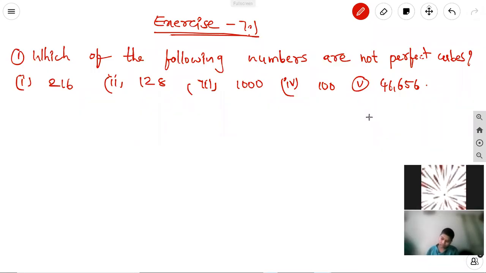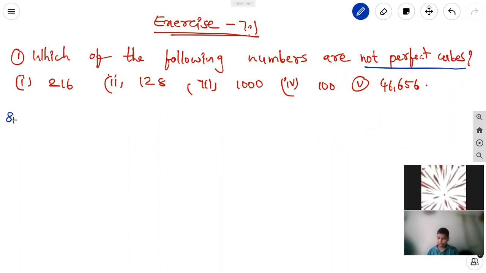Let us discuss some problems on cubes and cube roots. Now we are going to discuss exercise 7.1. The first problem: which of the following numbers are not perfect cubes? First number is 216, second number 128, third one 1000, fourth one 100, fifth one 46,656.